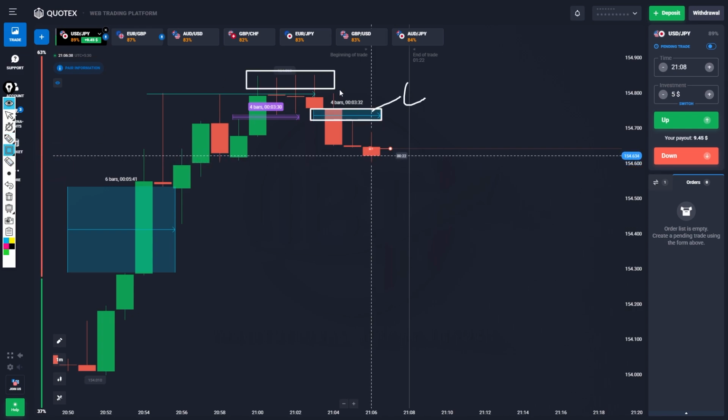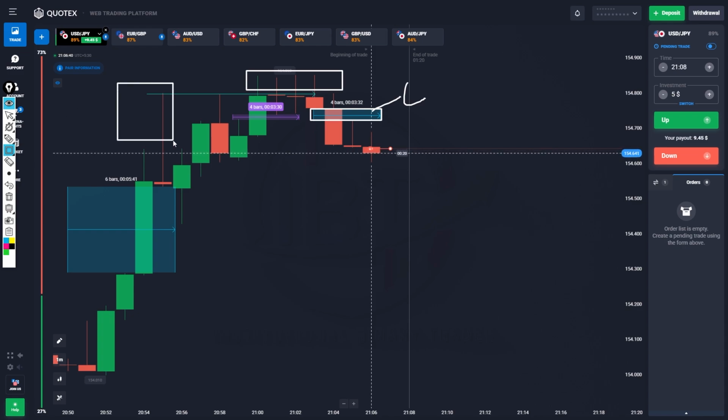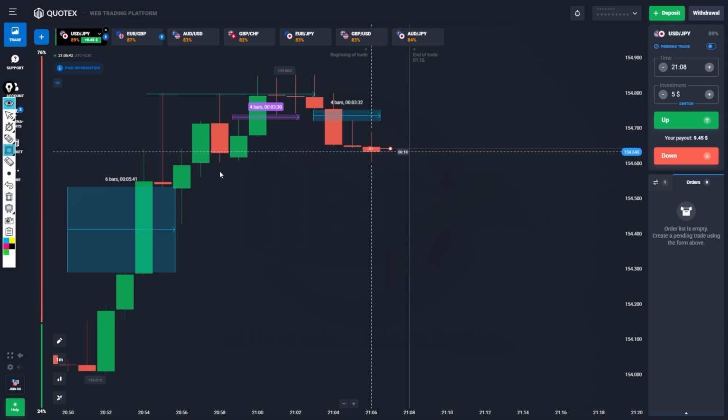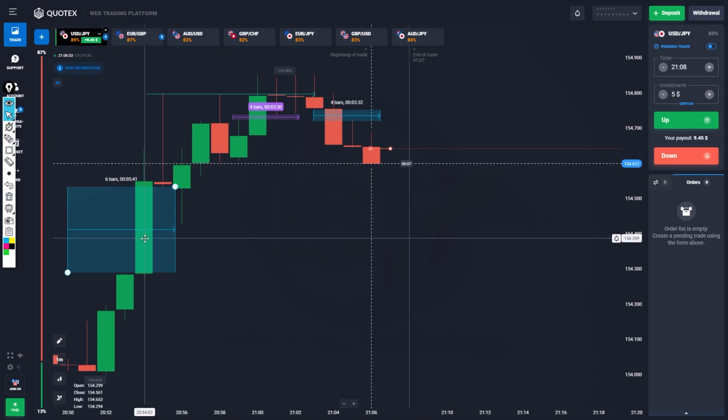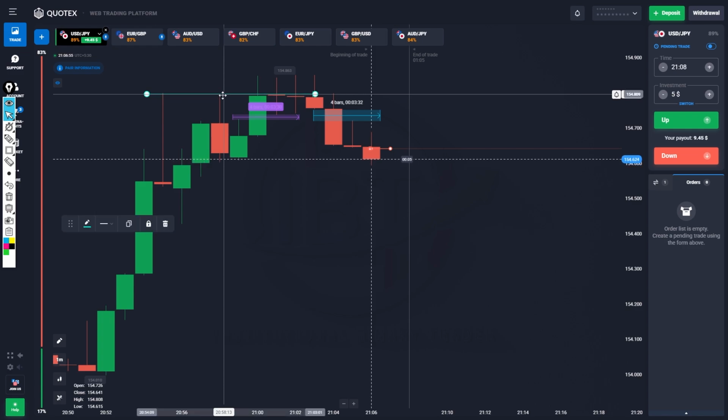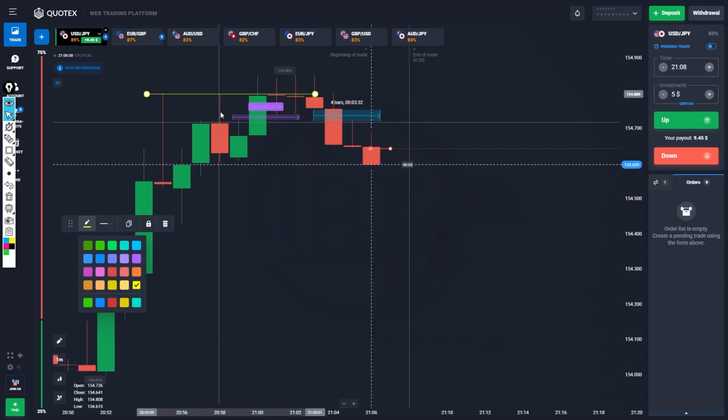This zone is a liquidity zone. This is the liquidity sweep zone. So this is the confirmation. The market will at least move to this level or this level. We have a target below. So definitely it will close as a red candle, at least one candle, as per my prediction. That's why I take a sell option here.